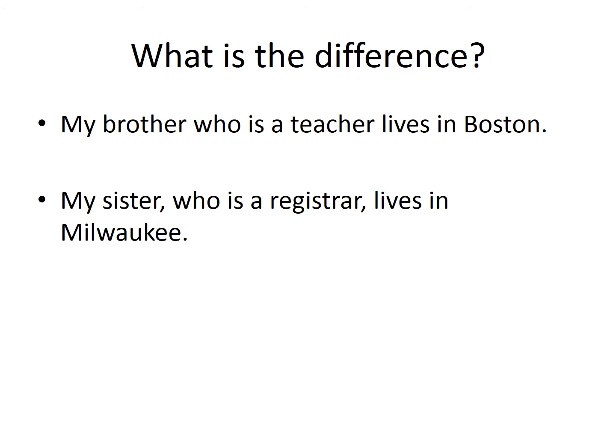Okay, so now let's take a look at this. My brother, who's a teacher, lives in Boston. My sister, who's a registrar, lives in Milwaukee. Both of these sentences have a relative clause, who's a teacher and who's a registrar. But there's a little bit of a difference here.